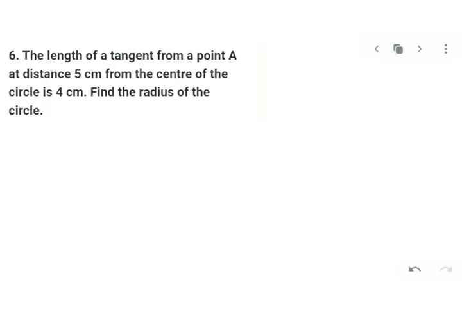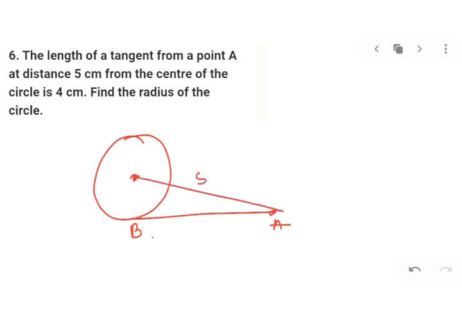Next we have the length of a tangent from a point A. So I will draw a circle. Okay, I'll take A outside because we are drawing a tangent. The point A is at a distance of 5 cm from the center. Find the radius.